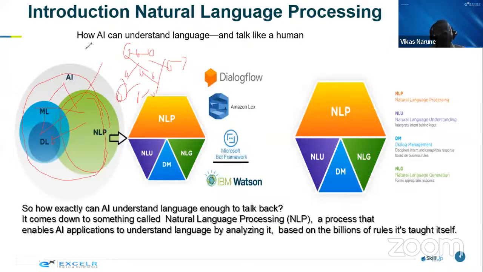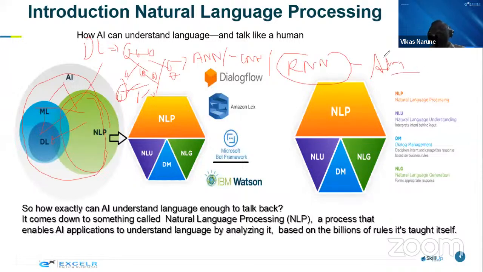And when I talk about deep learning especially, it uses artificial neural networks. We already know ANN and CNN, and there is one more neural network which we are going to understand today, the recurrent neural network, which is an advancement over the other neural networks and is able to handle sequential data. This RNN is mostly used for NLP tasks and time series related tasks. We'll talk about sequential data and all. Prior to that, we'll try to understand.